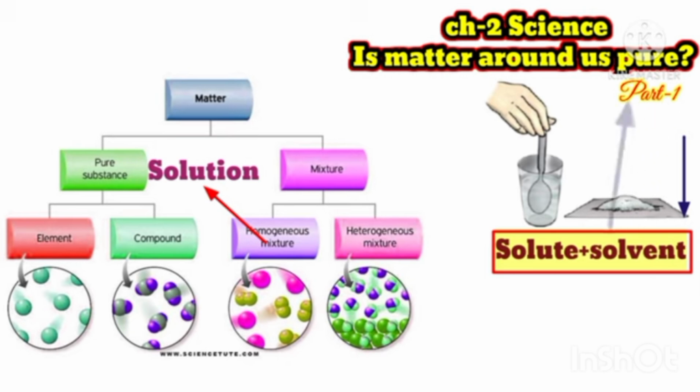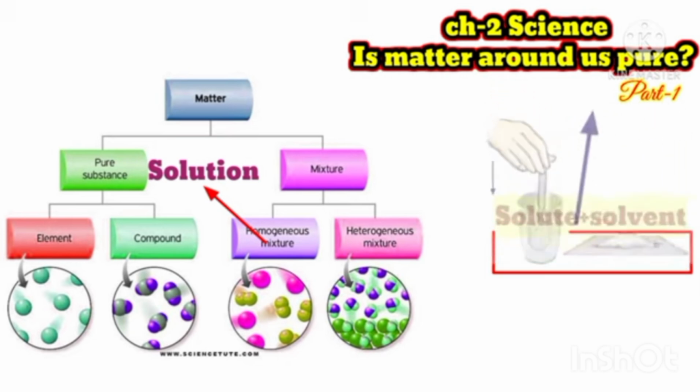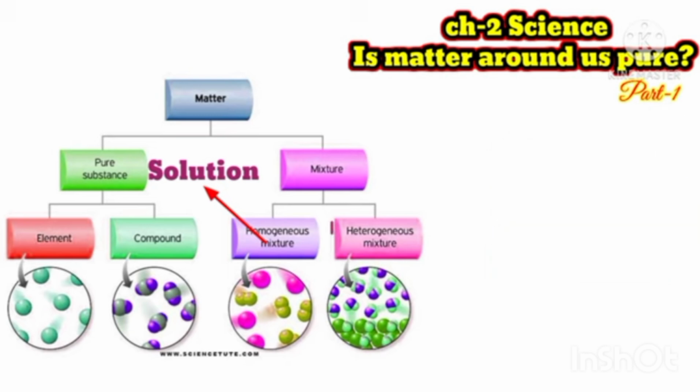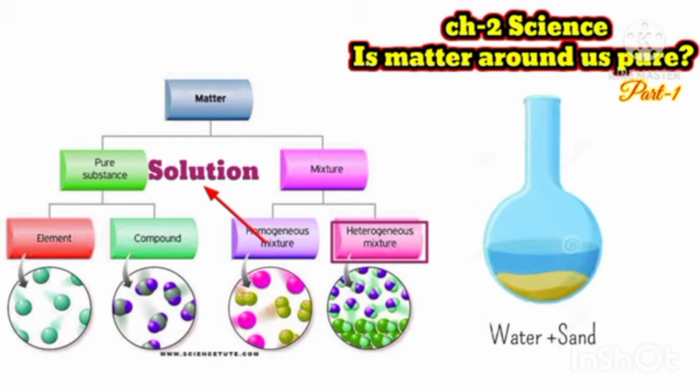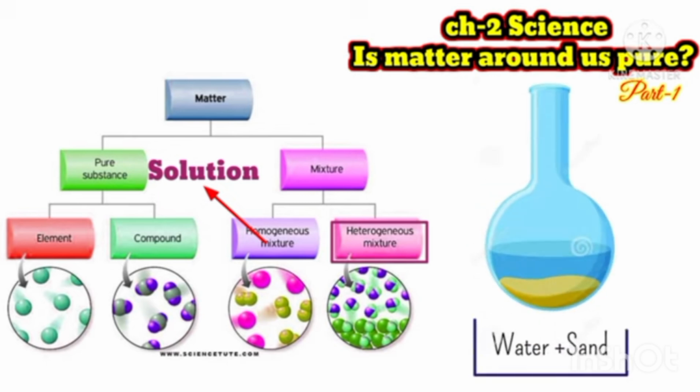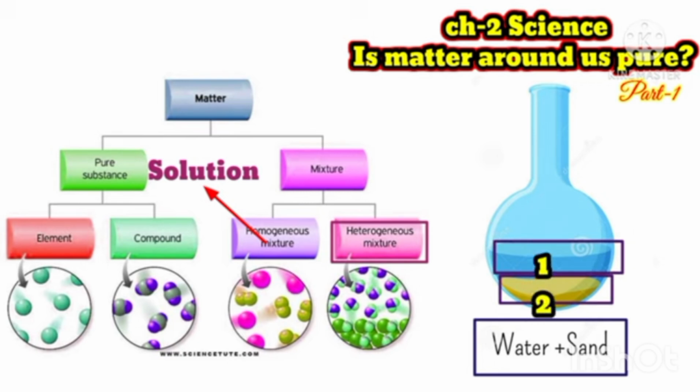Homogeneous means you cannot identify where the sugar particles are, where the lemon particles are and where the water particles are in the solution. So solution means homogeneous always, and the mixture of water and sand is not a solution. This is known as a suspended solution. Suspended solution means the solution in which solute is not completely dissolved and it is settled down at the bottom, or the substances may float on the water.